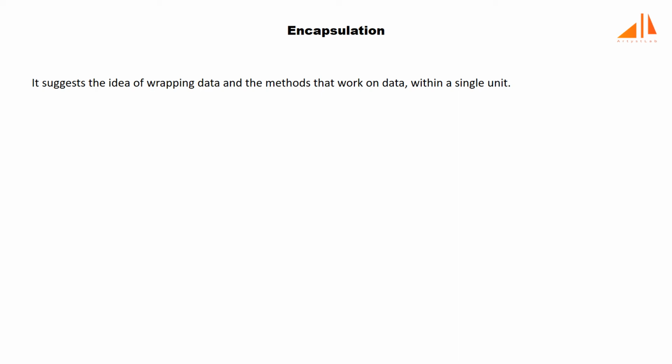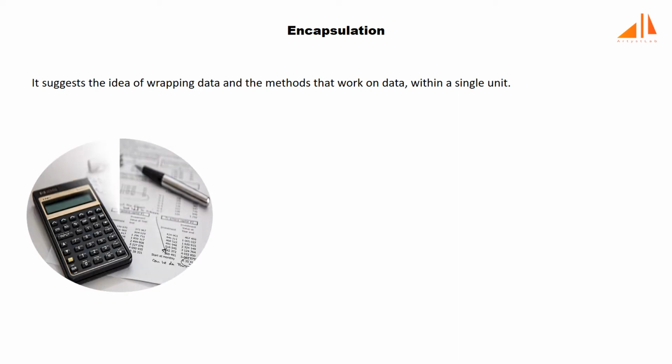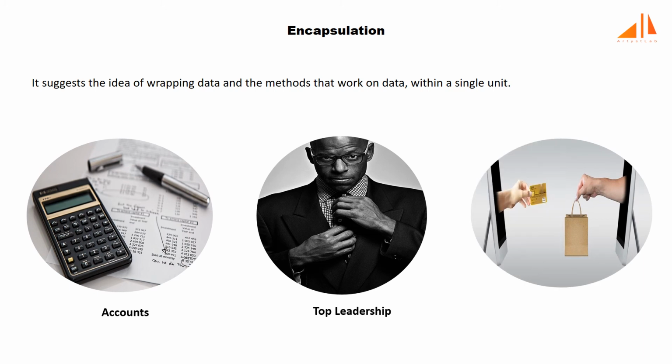Consider a real-life example of encapsulation. In an organization, there can be different departments like accounts department, top leadership team, sales section, etc. The accounts section handles all the financial transactions and keeps record of all the data related to finance. Similarly, the sales section handles all the sales related activities and keeps record of all the sales. The top leadership handles all the business related activities and approves requests from lower rank associates.